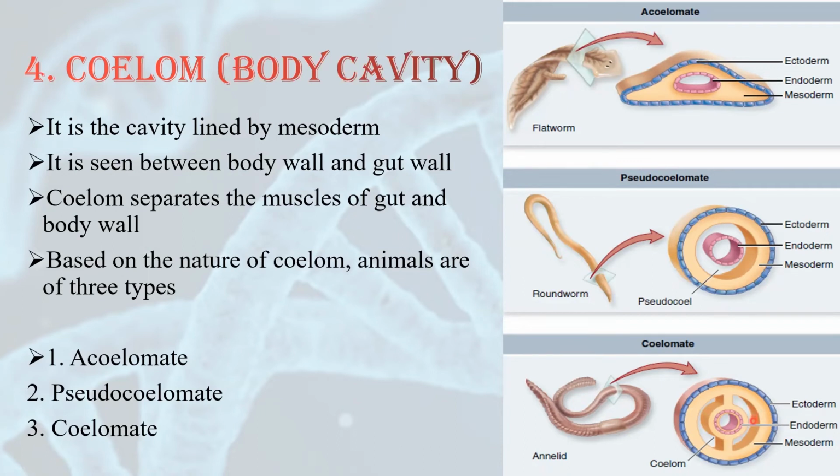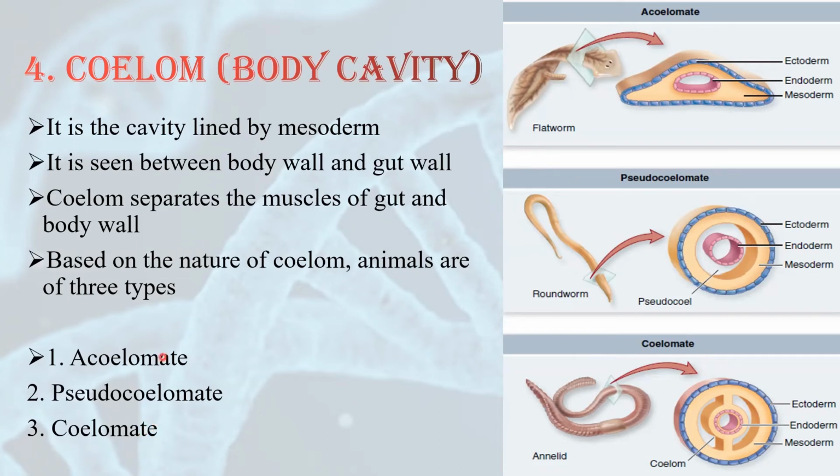This cavity or this coelom is seen between body wall and gut wall. See, this one is the body wall, the outer one, and in the center, the endoderm forms the gut wall. So between the gut wall and the outer body wall, a cavity is present which is called coelom. Coelom separates the muscles of the gut and the body wall. Now, based on the nature of coelom, animals are of three types: acoelomate, pseudocoelomate, and coelomate. Coelomate is also called eucoelomate.